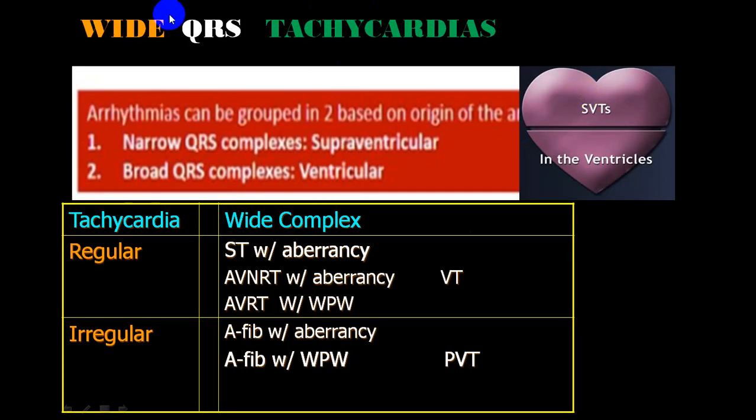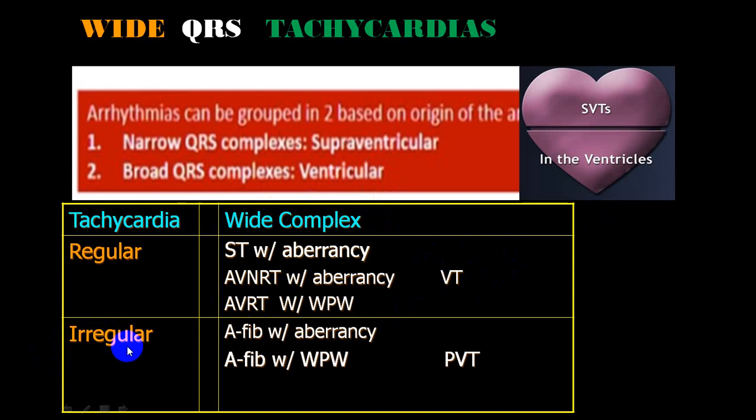Now here, this is again the same thing put in a different pattern. So if there is a tachycardia, it is a wide QRS, and if it is regular, these are the possibilities. So supraventricular tachycardia with aberrancy, and that aberrancy is because of AVNRT, or it is because of WPW syndrome, like we call AVRT, or these are supraventricular, and we put only one as far as ventricular rhythm is concerned, we call monomorphic ventricular tachycardia.